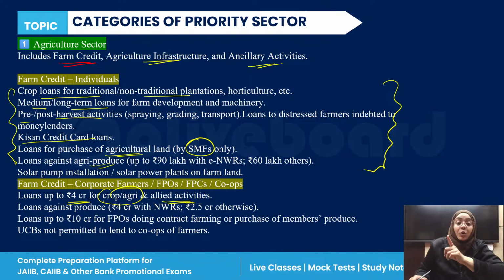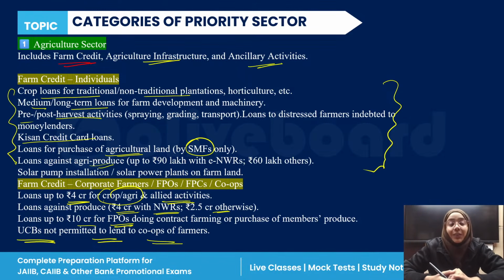Loan against produce is again 4 crore with NWR and 2.5 crore otherwise. 10 crore is for the FPOs, and urban cooperative banks are not permitted to lend to the cooperatives of the farmers. So these are all considered under the agriculture sector.